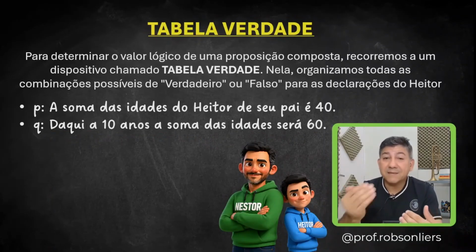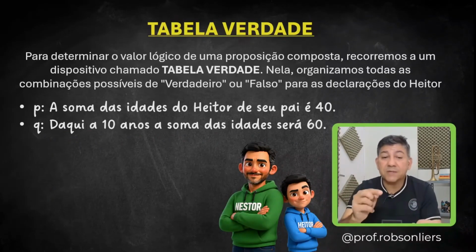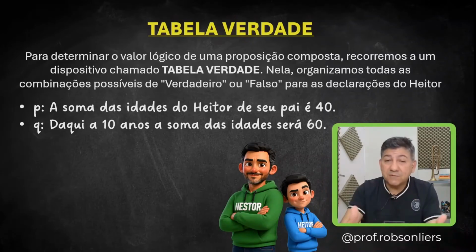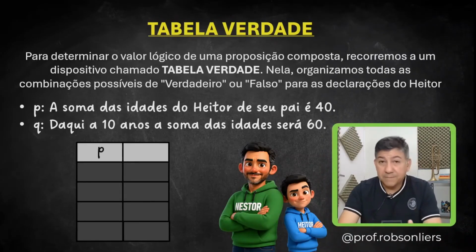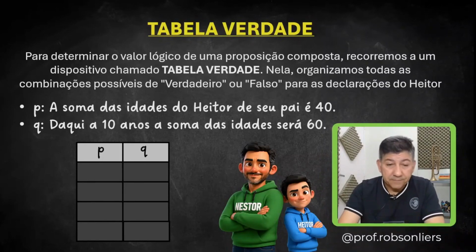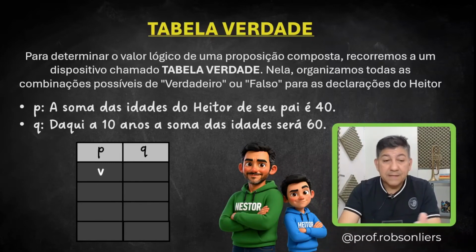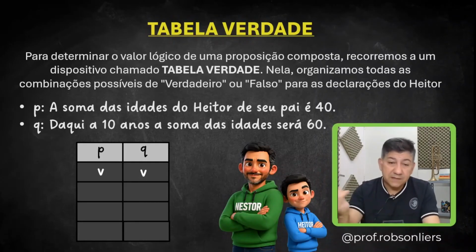And we're going to represent and organize these combinations in a device called a truth table. How do we do that? Let's make a little table here, where at the top we'll use propositions P and Q. Then we have the following combinations. Proposition P can be true and proposition Q can also be true. That's one combination, right? Both the first and second statements can be true.